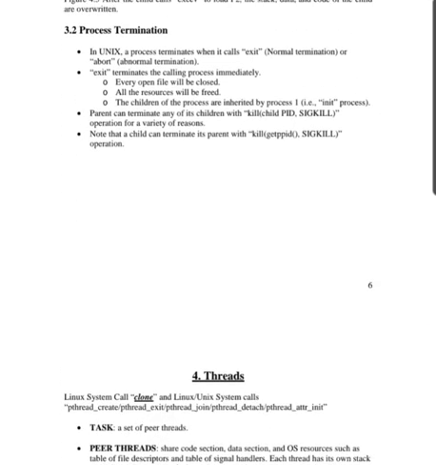Next is process termination. In Unix, a process terminates when it calls exit or abort. Exit is normal termination, abort means abnormal termination. The exit terminates the calling process immediately. Every open file will be closed. All the resources will be freed. The children of the process are inherited by the init process. The parent can terminate.